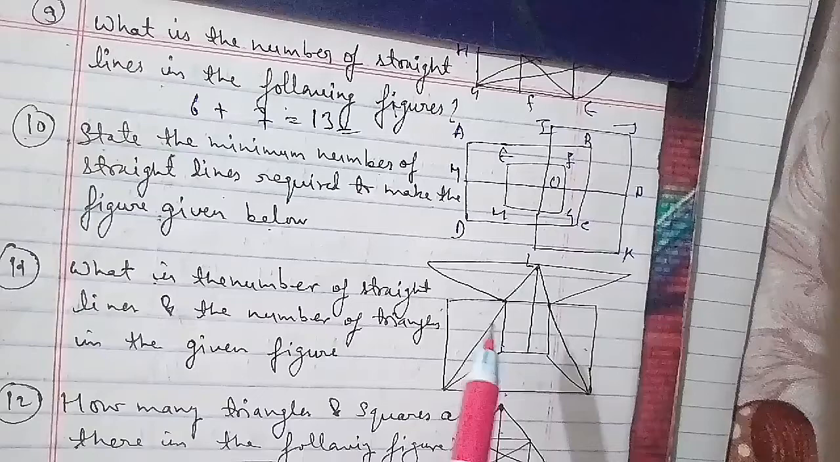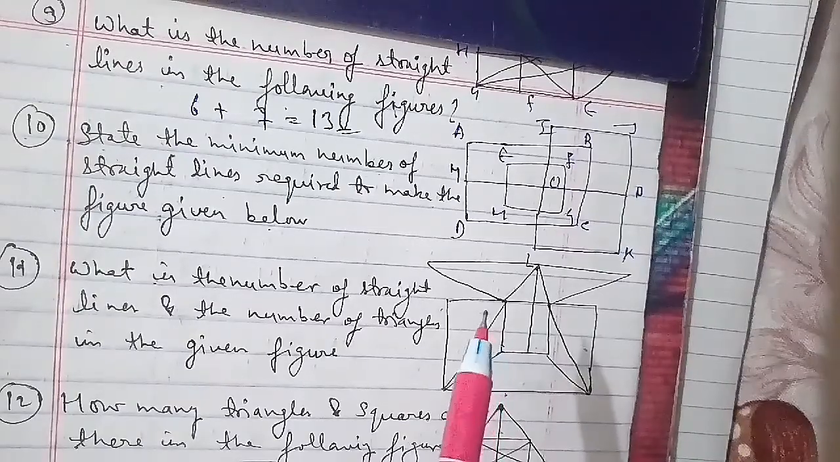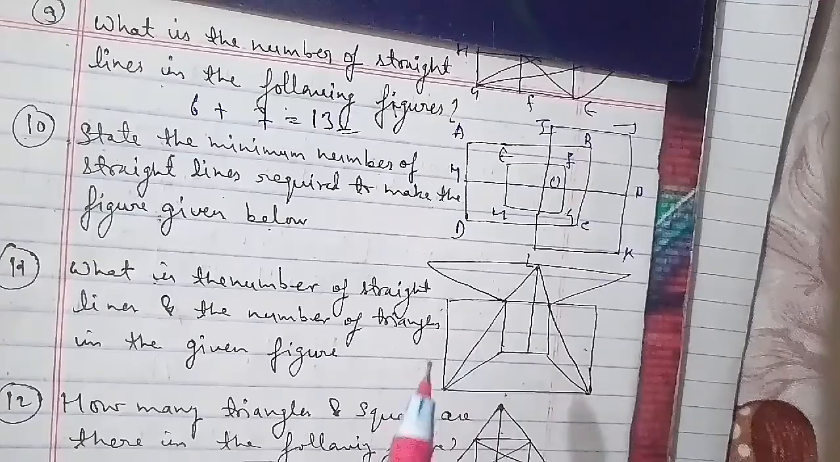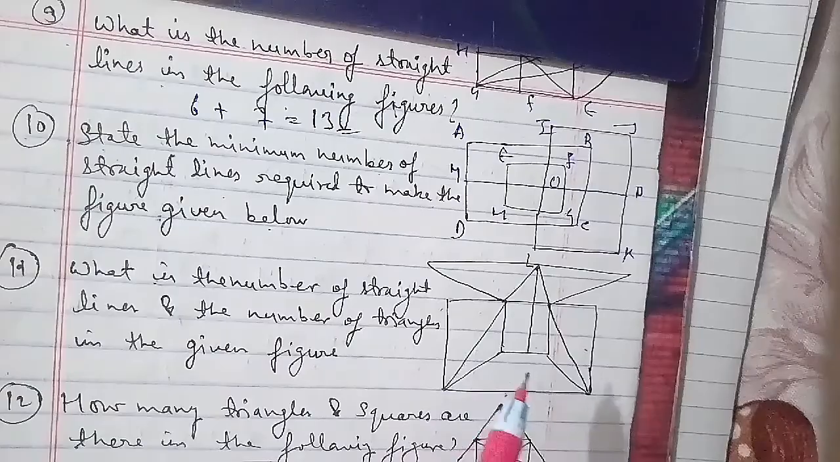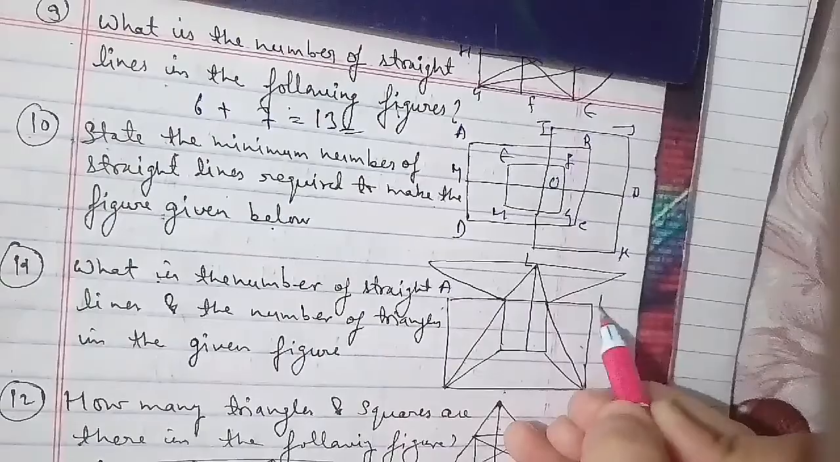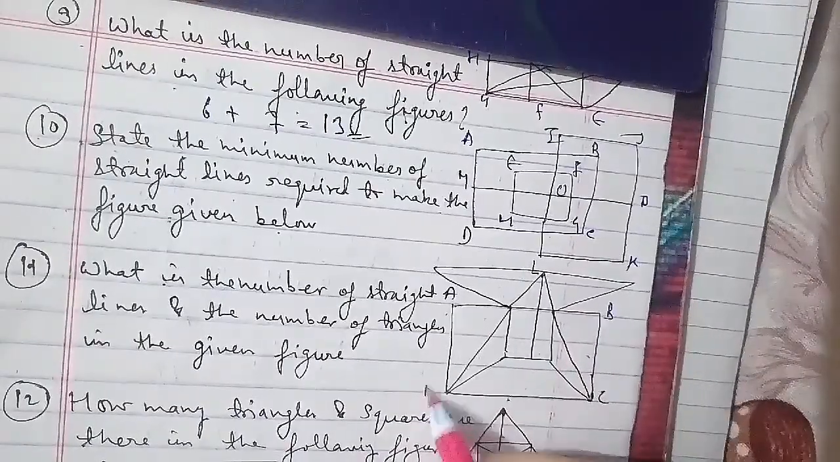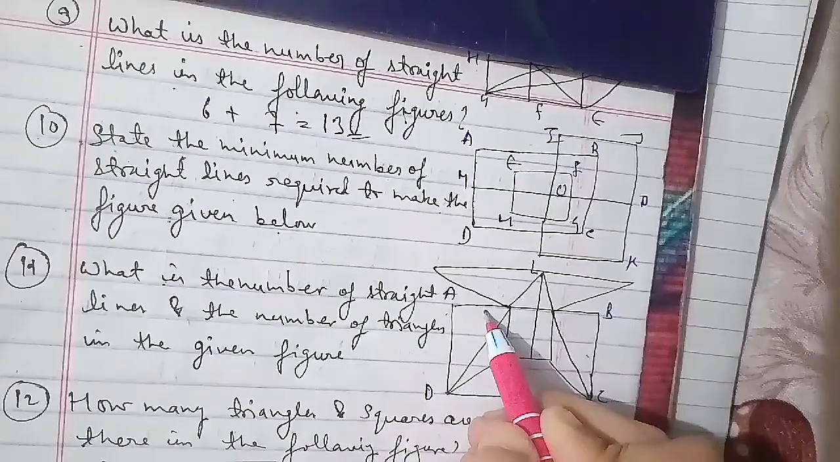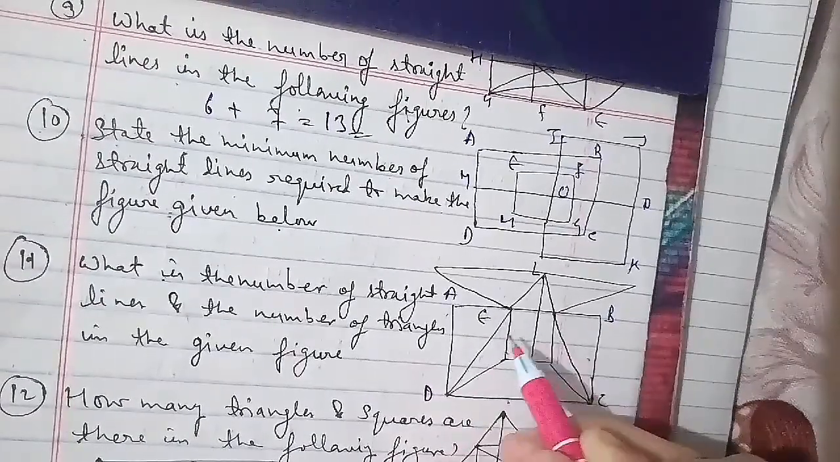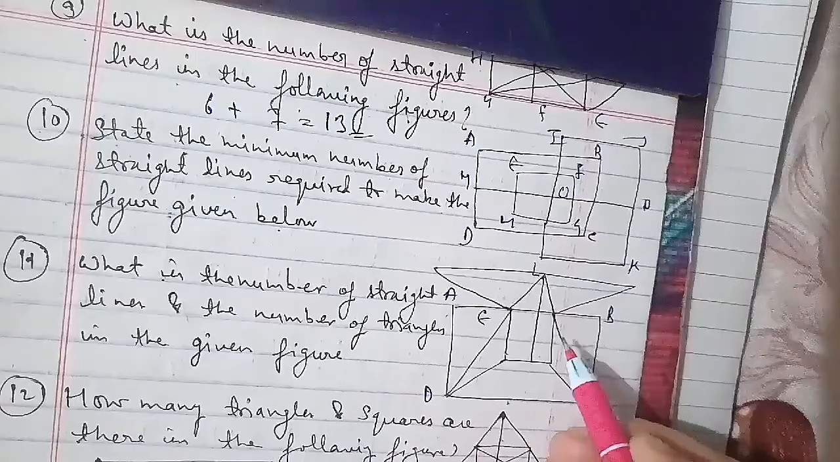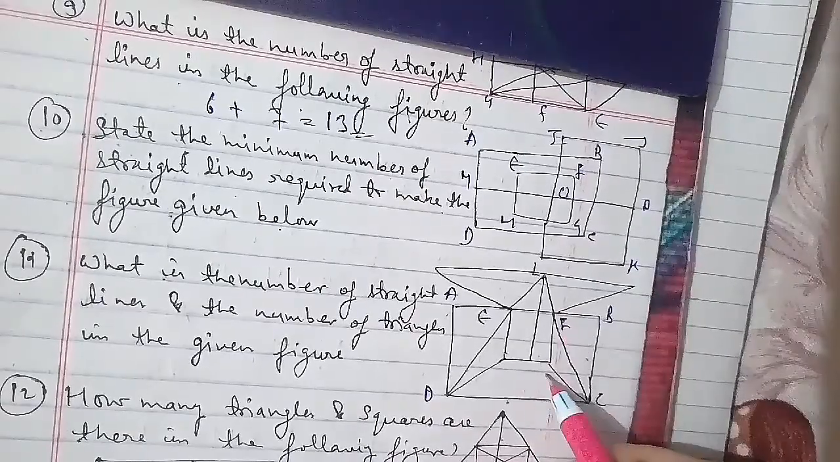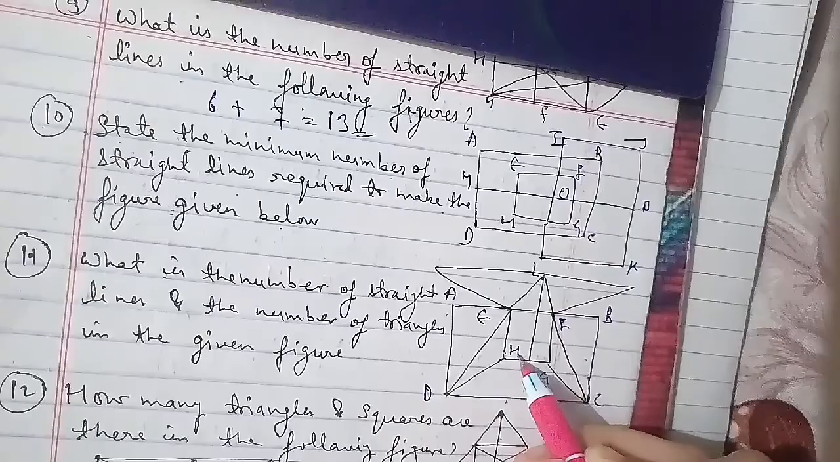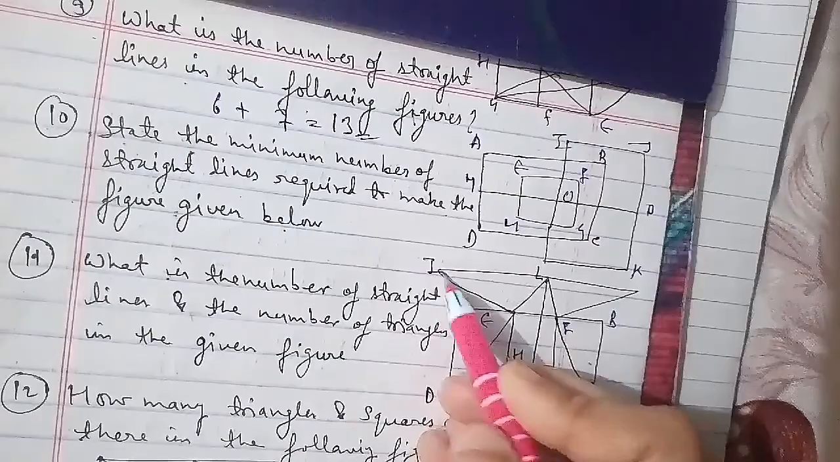So for that we have A, B, C, D, E, then this is F, G, H, then here I, J, this is K, here it is L, and this is M. So this is how we numbered it out, and according to this we have to answer it as well.